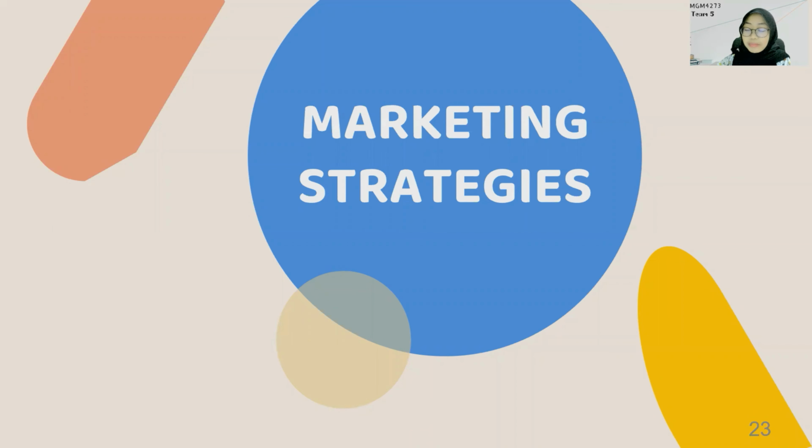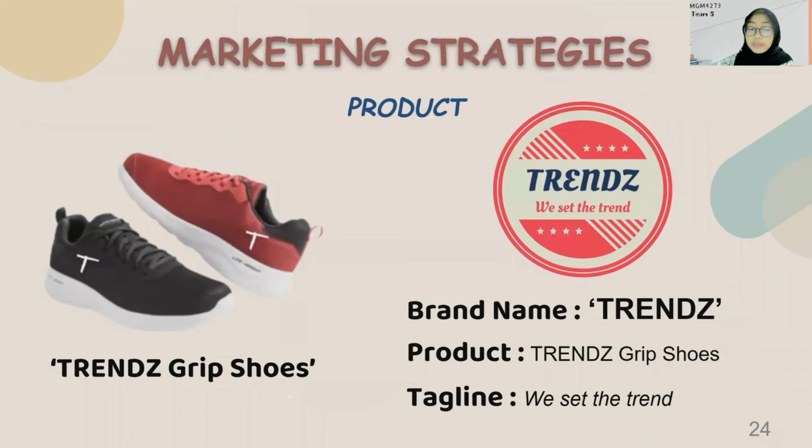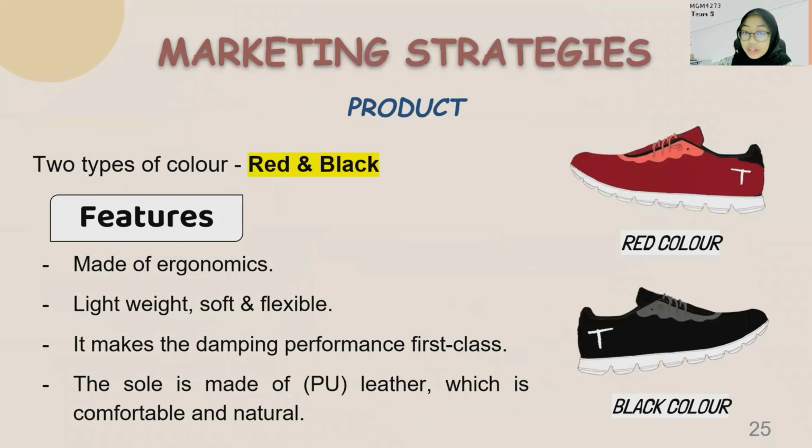So hi, I am Alia Hazika. So I will continue from the previous presentation. I'm going to go over the marketing strategy for the 4Ps. So for the product, we have produced the shoes, and the brand's name is Trends, and also the tagline is we set the trends. There are two colors of the shoes, the red and also the black.